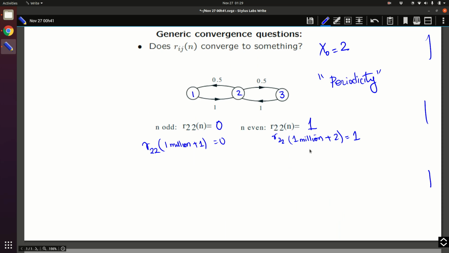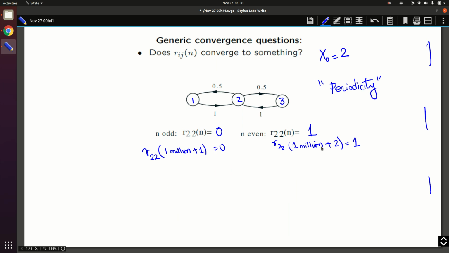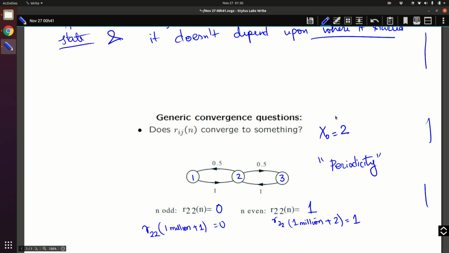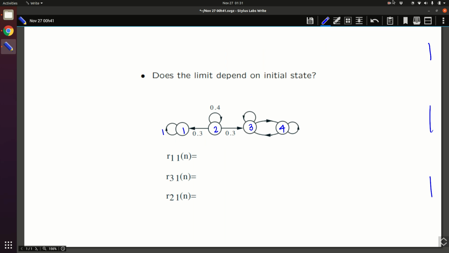Let us look at one more counter example for the two questions that we were answering. The first question was, does it converge to some steady state numbers? And the second question is, does it depend on where it started? For the first question we have given an example: whenever there is a periodicity, it may not settle. Now let us look at the second aspect, the dependence on initial states.